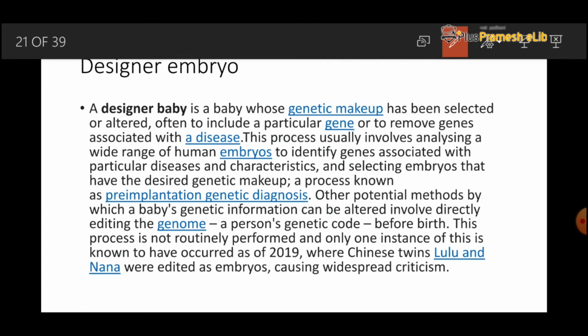The first designed embryo was, in the starting of 2019, when China performed an experiment on a designed embryo, and the Chinese twins Lulu and Nana were edited.